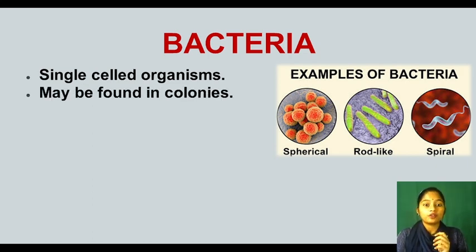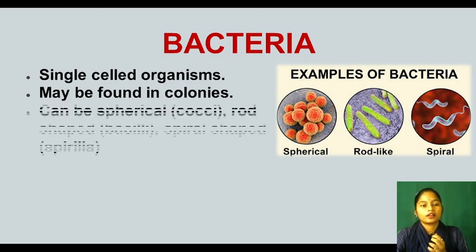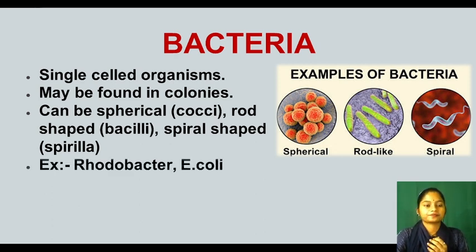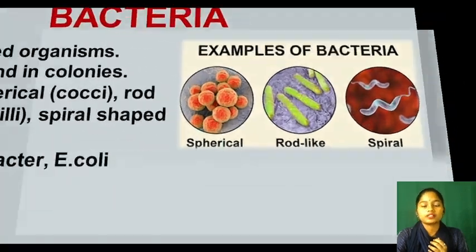Now they may be found in colonies. Sometimes they live in groups, and can be spherical, as I have told you in this diagram, and some are rod shaped and some are spiral shaped, right? Now see, examples are Rhodobacter and E. coli bacteria. You have to remember these two examples.